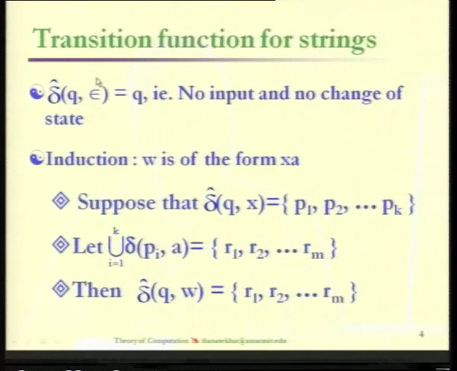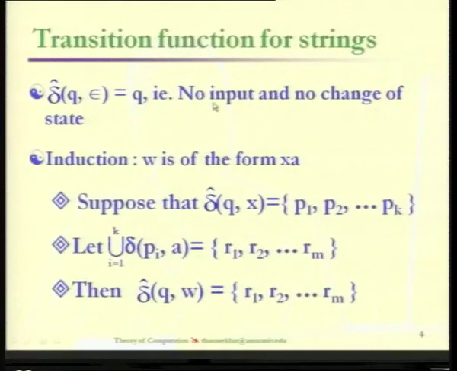But we have a variant of NFA, that is epsilon NFA, where epsilon can also make some kind of change on the state. But as far as DFA and NFA are concerned, it is not possible to change the state without accepting symbols. So, δ cap of q comma epsilon is going to be q, that is, no input and no change of state.